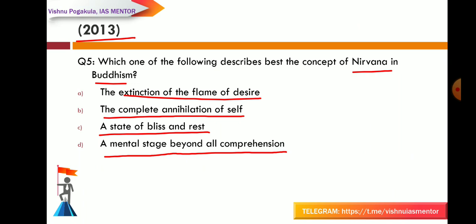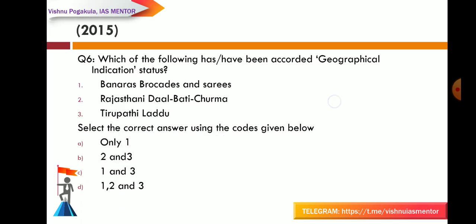So A and C are a little bit closer to each other, but when you see, they are asking for the best option, they are asking to describe the best concept. So when it is the best concept, the answer is A, according to the UPSC answer key also.